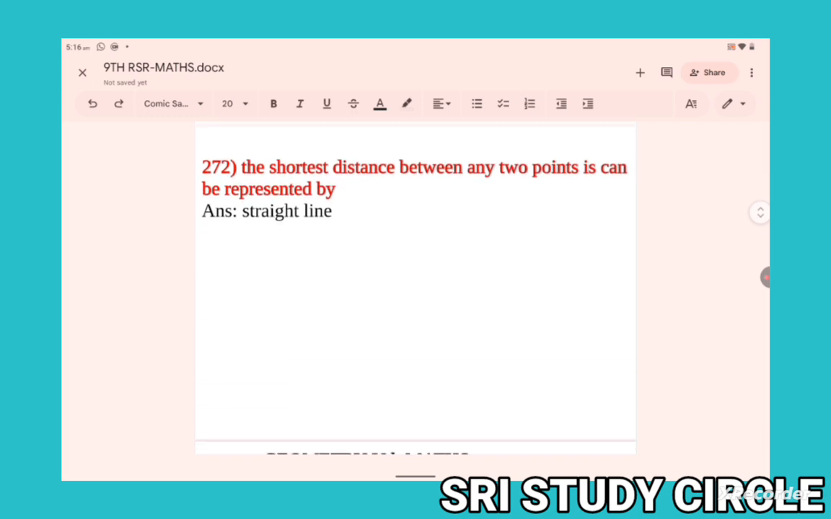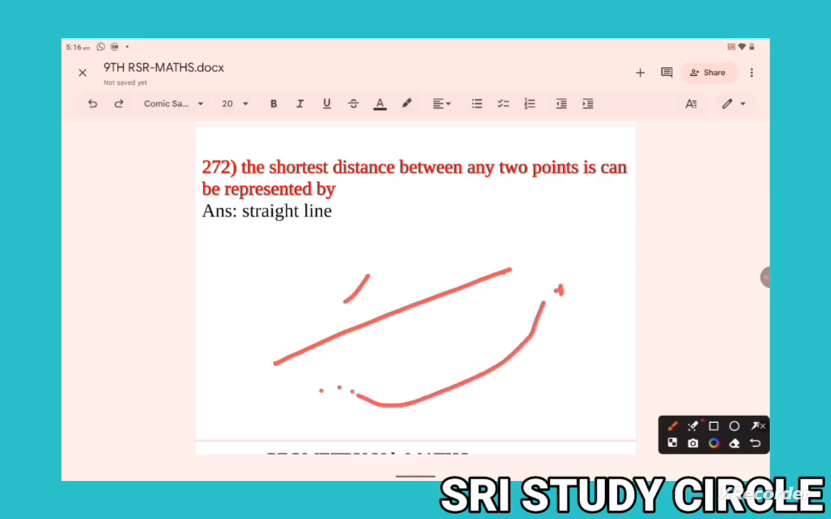Next one, the shortest distance between any two points can be represented by a straight line. Shortest distance. So this is the shortest. This is the longest. Okay. Shortest distance automatically represents a line or line segment.